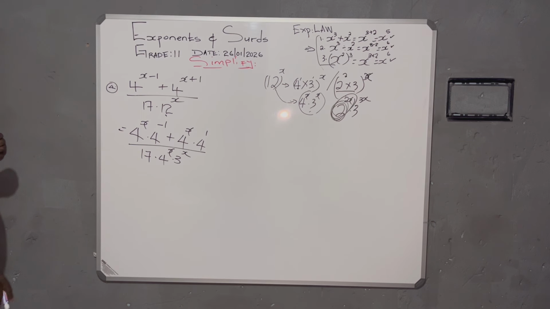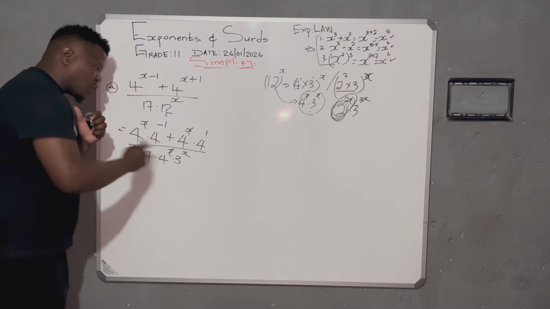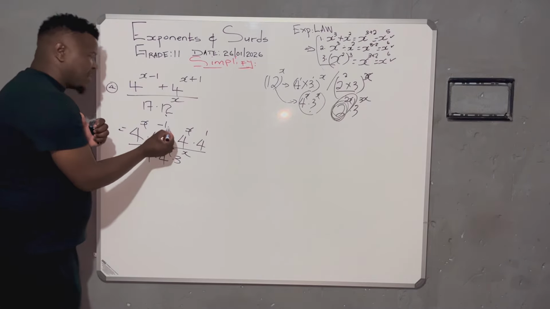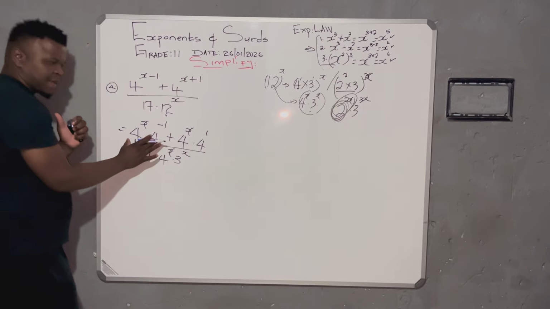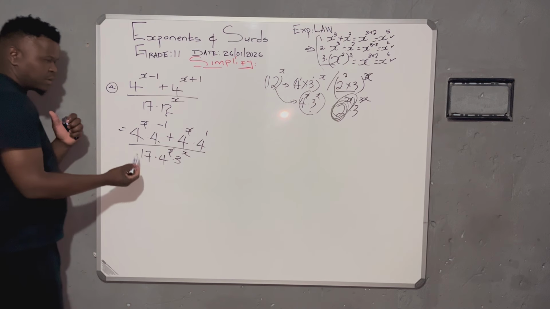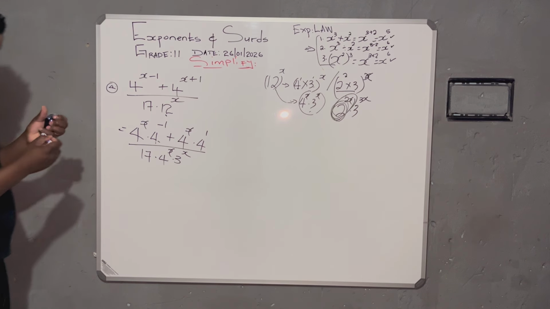We're trying to simplify. Now, look at the numerator. You can identify that there is actually something common. And always understand, when you talk about something common, we always talk about the operational sign of addition, that it separates this side from that side. So this side has something common, which is 4x. Even the other side, I still have a 4x.